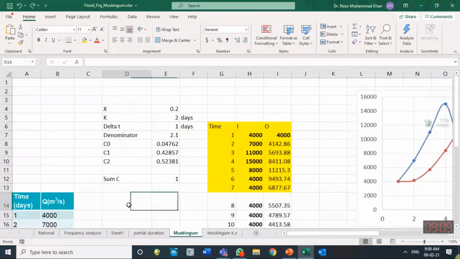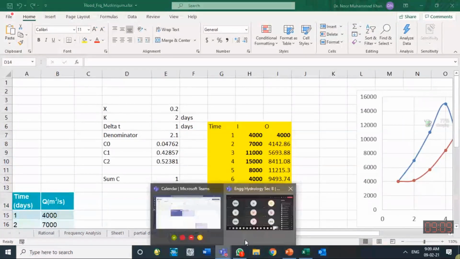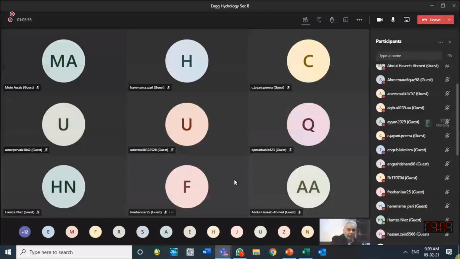So hopefully you can do the Muskingum routing method, and similarly you can do the other one also, the channel routing or level pool routing we call it, the previous one. If you have the outflow relationship with you, for example somebody tells you that outflow is equal to so much times h power so much, that equation and the continuity equation solved together will tell you the outflow.